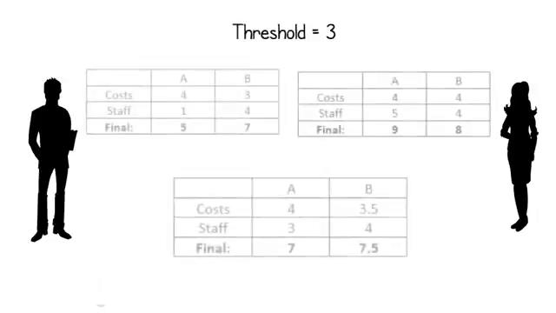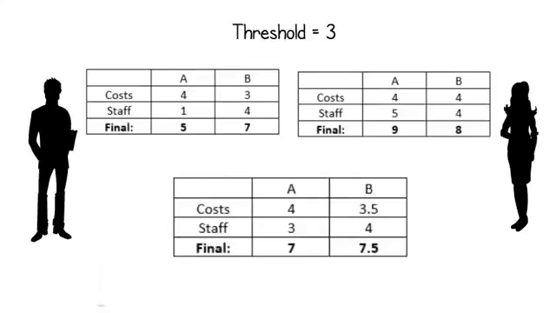Here you can see also the voting tables of Joe, Sue and their average result table. As you can see, Joe has rated alternative A with 4 for costs and 1 for staff. He doesn't think that the company has the appropriate staff for the project. Sue, on the other side, has rated alternative A with 4 for costs and 5 for staff.